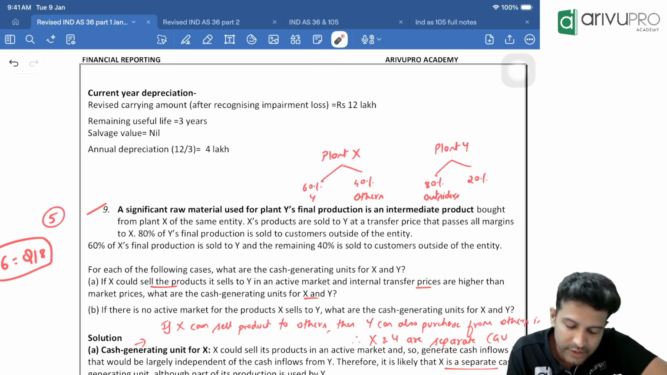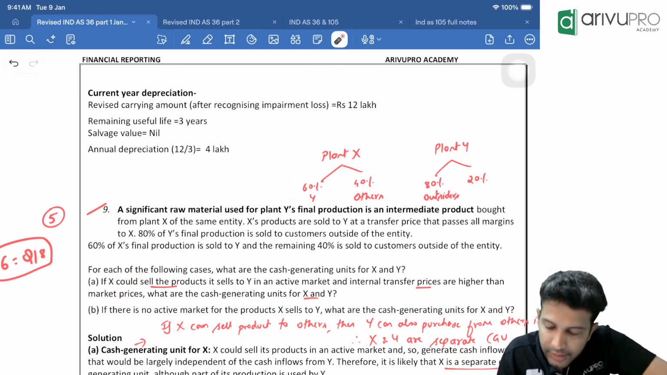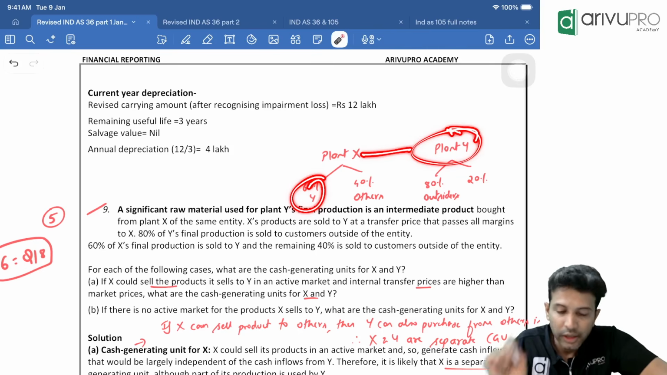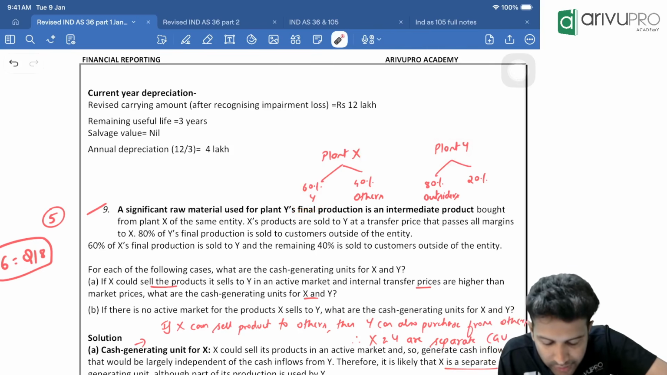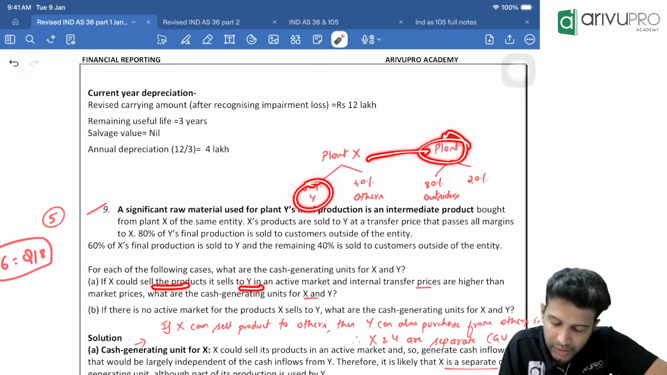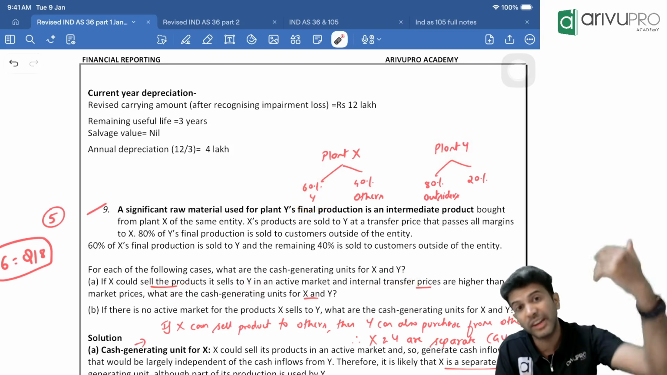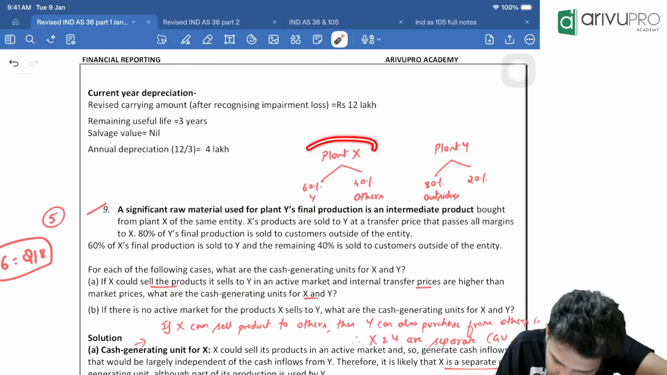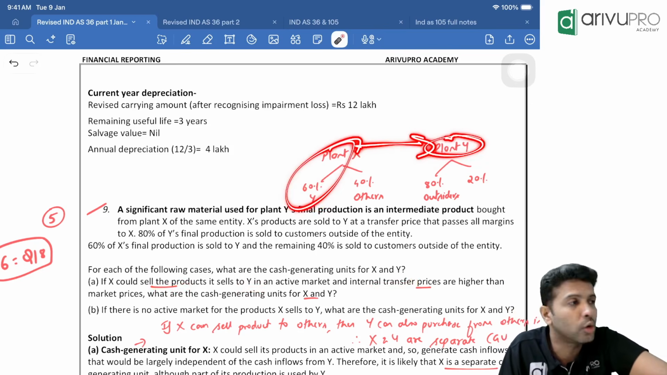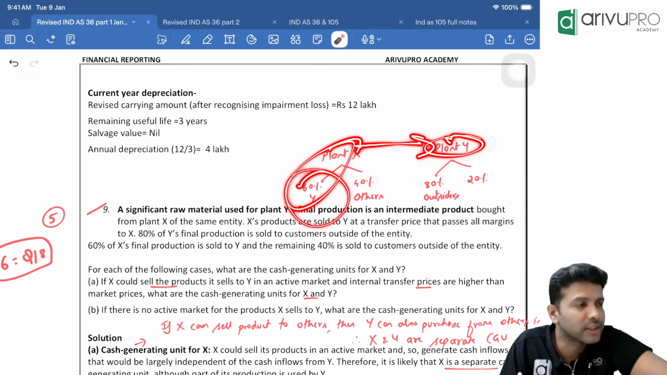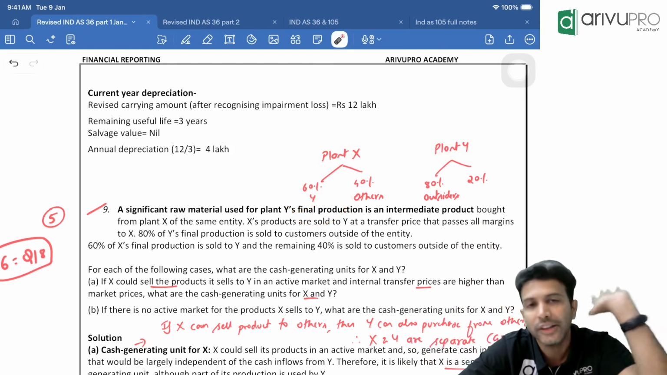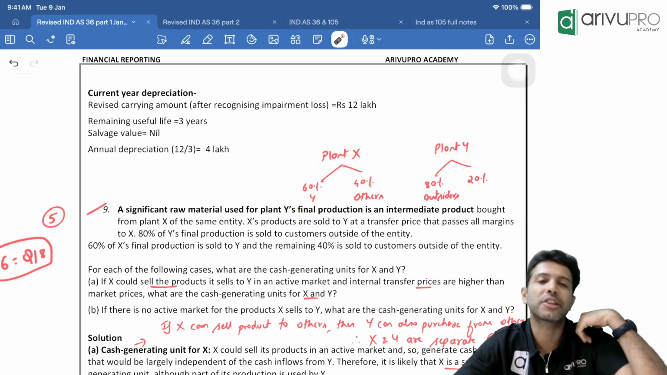Now, in the first case, they're saying currently X is selling 60% of its produce to plant Y, right? If X wants, instead of selling the 60% of the product to Y, they can sell it to outsiders in the market also. So X is not really dependent. Instead of selling this to Y, they can sell it to outsiders. There is enough demand for it, is what they're trying to say. In this case, what to do?